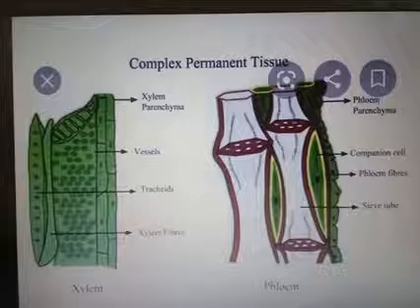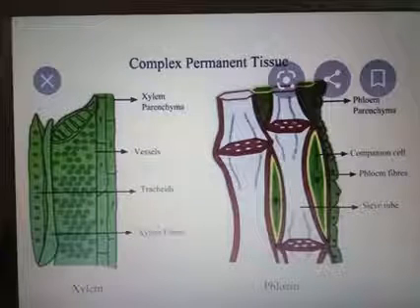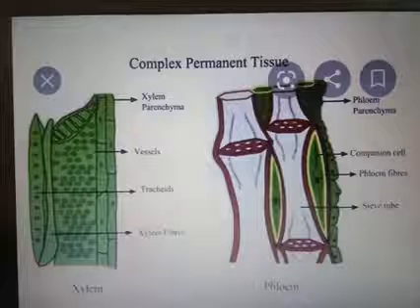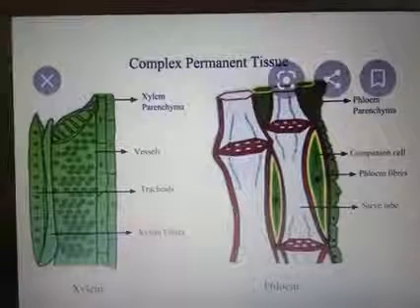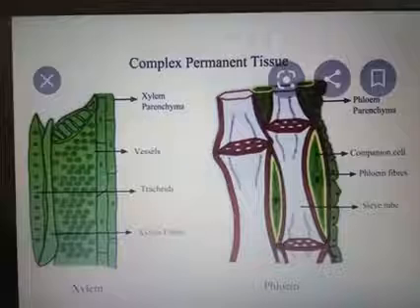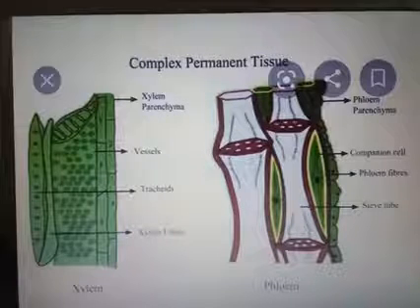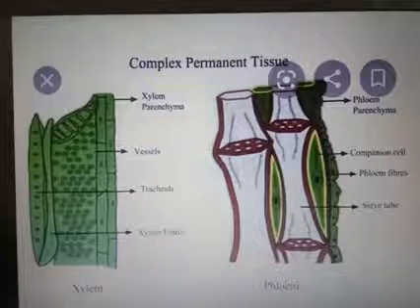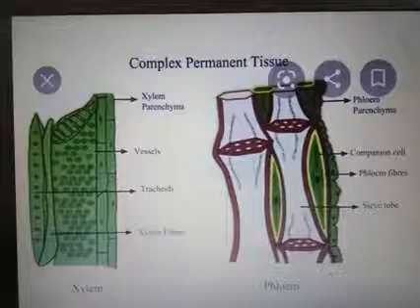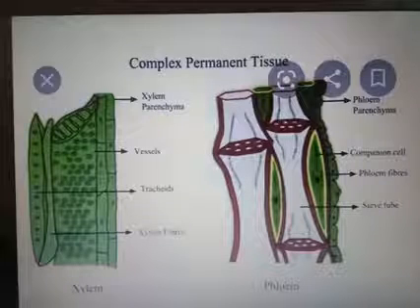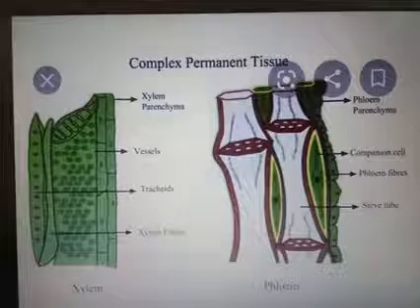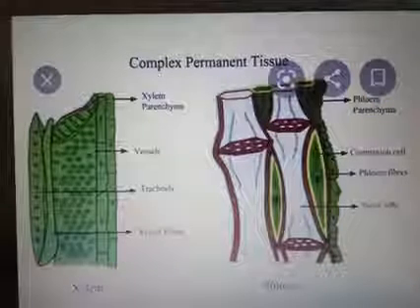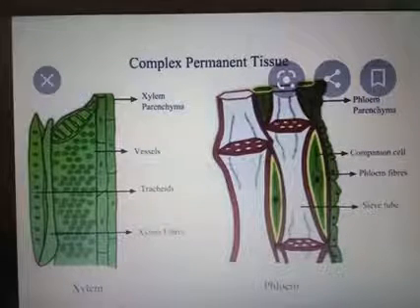I am taking this portion from page number 87 of your NCERT textbook. Protoxylem and the metaxylem. In the primary xylem, the first forming xylem is protoxylem and the second forming xylem is metaxylem. Xylems are two types, primary xylem and secondary xylem. Primary xylem means first forming xylem. In this primary xylem, first forming xylem is protoxylem.